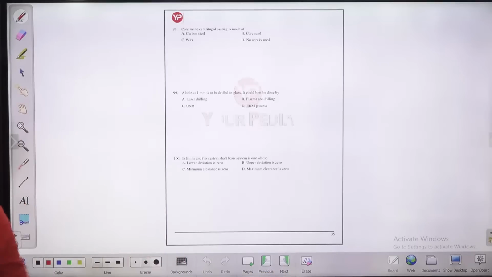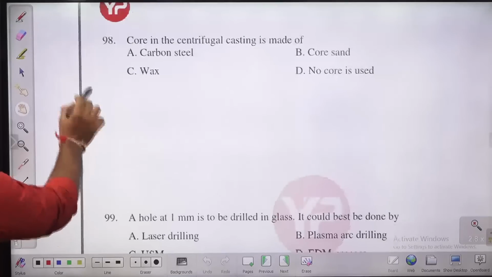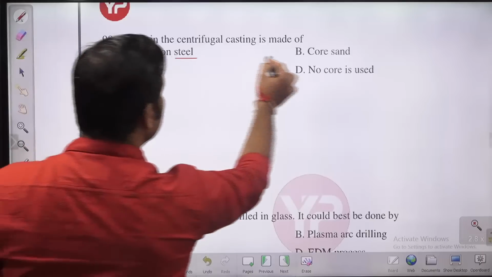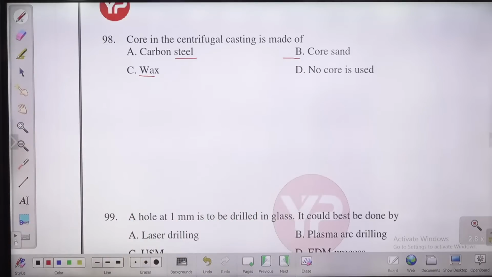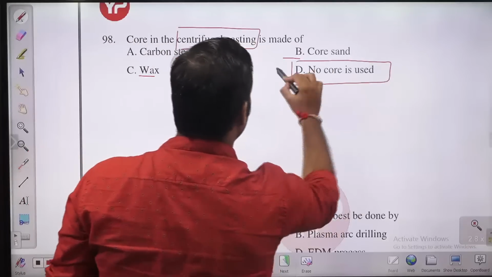So next question, 98. Core in the centrifugal casting is made of. Centrifugal casting में core is made up of what? Carbon steel, core sand, wax, or no core used. Guys, in centrifugal casting do we use any kind of core? Cores we use to provide some kind of internal cavity in case of sand casting. We don't use any core in case of centrifugal casting, guys. Centrifugal casting में we don't use any core. So D क्या हो जाएगा is the answer.